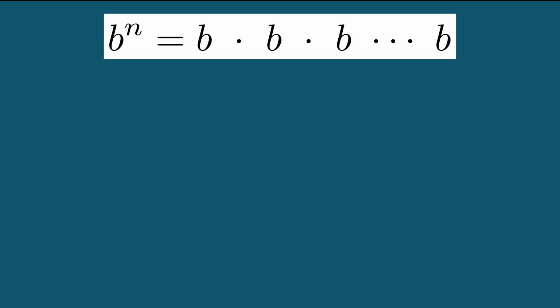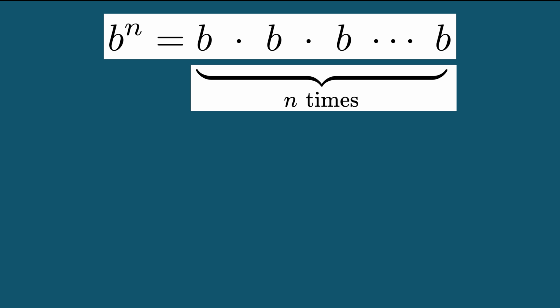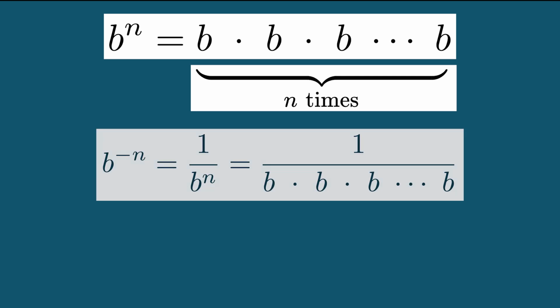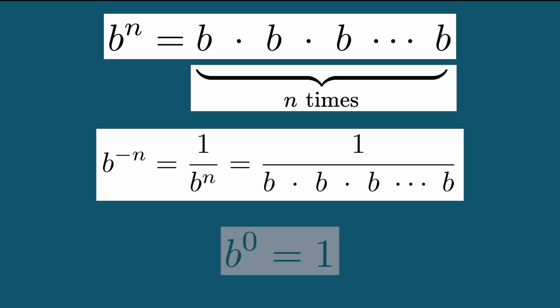In its simplest form, exponential growth, or exponentiation, is just repeated multiplication of the same number, or what we call the base b, by itself n times, where n is an integer. For negative values of n, we write this as the reciprocal of b^n, or 1 over b^n. For the case of b^0, we have the convention that it is equal to 1.